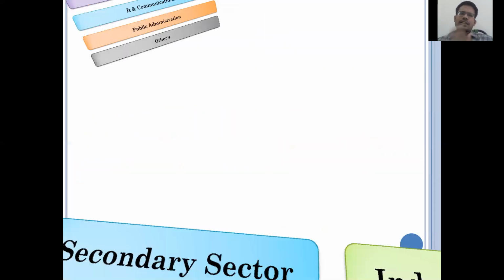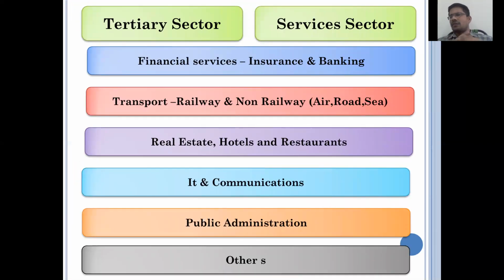Finally, the last sector is the tertiary sector, that is the service sector. In the service sector, there are six subsectors. Service sector is nothing but people giving their services. The factors give their services to the economy, and they earn some income. That is called the service sector. The first subsector is financial services, that is insurance and banking. The entire economy's financial services are covered in this subsector.